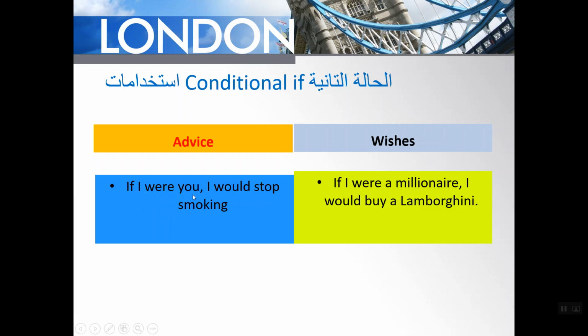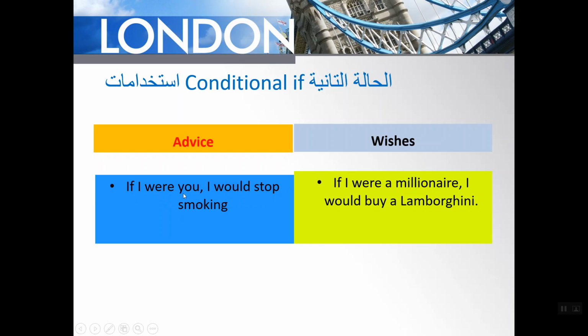So I say here, if I were you. So it is a kind of very polite advice. You want to advise a person who smokes that this smoke that he is smoking is not a good habit, and if you were in his place, you would stop smoking.